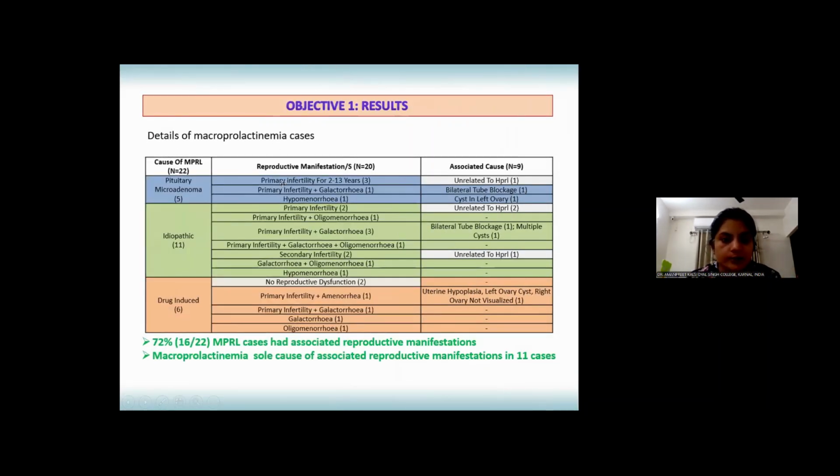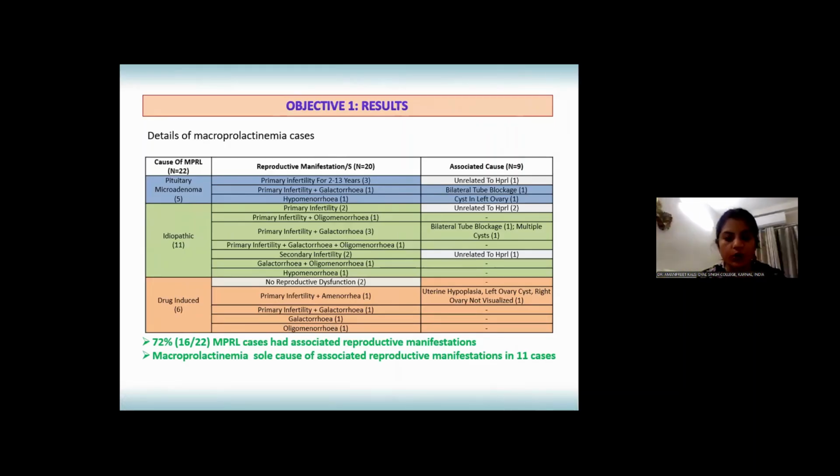Further, we saw the details of macroprolactinemia cases, and we saw that cases with macroprolactinemia also had associated reproductive manifestations. This table shows that 72% of macroprolactinemia cases had associated reproductive manifestations.